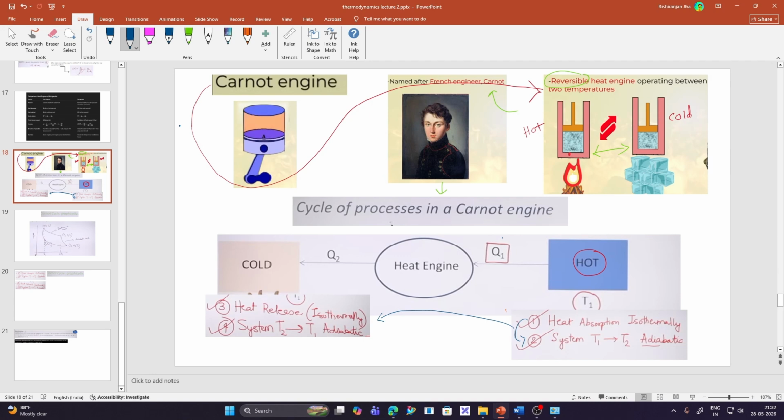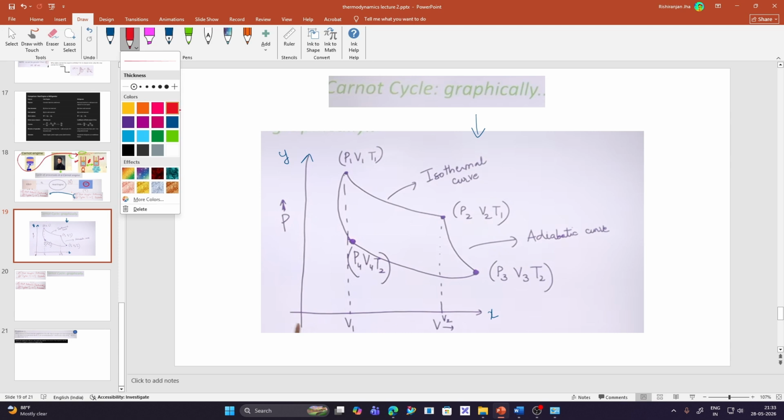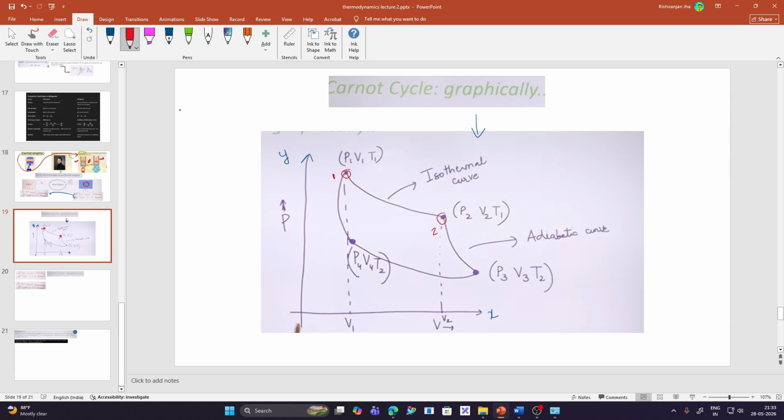Basically, I'm going to explain the Carnot engine in a graphical manner. Here I have already made the graph of the Carnot engine. You can see on the y-axis we have pressure, on the x-axis we have volume, right? There are four processes involved. This is 1, this is 2, this is 3, and this one is 4.